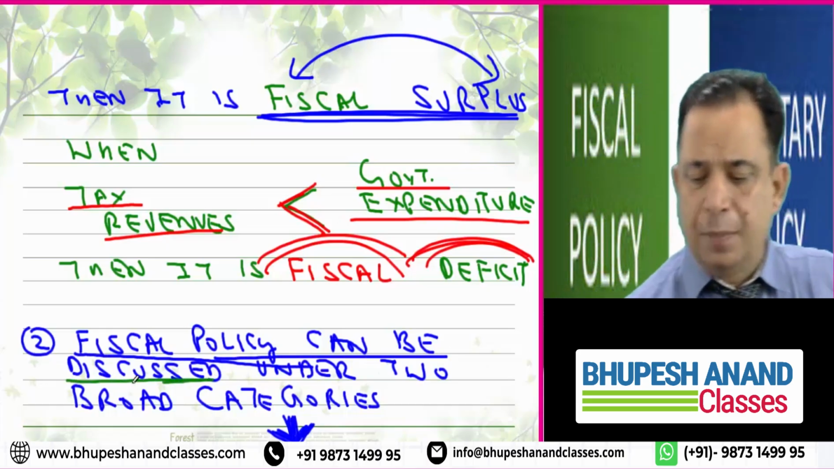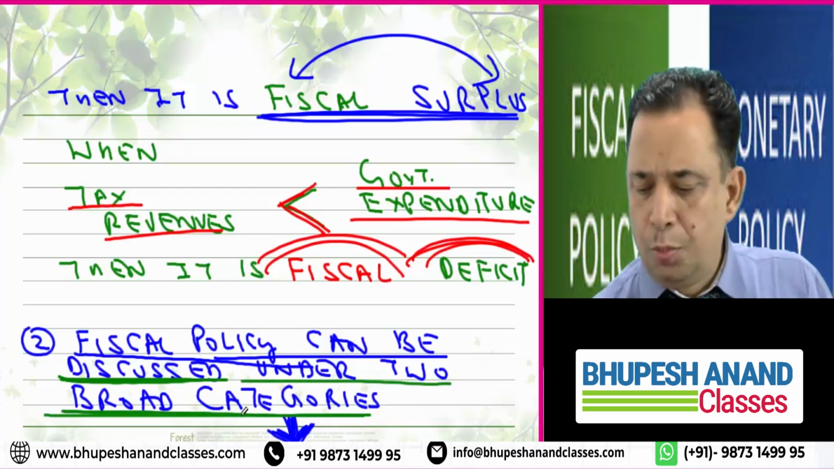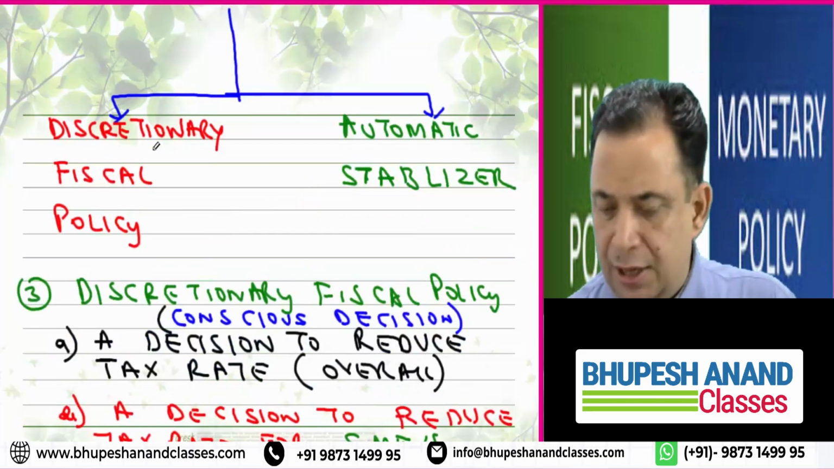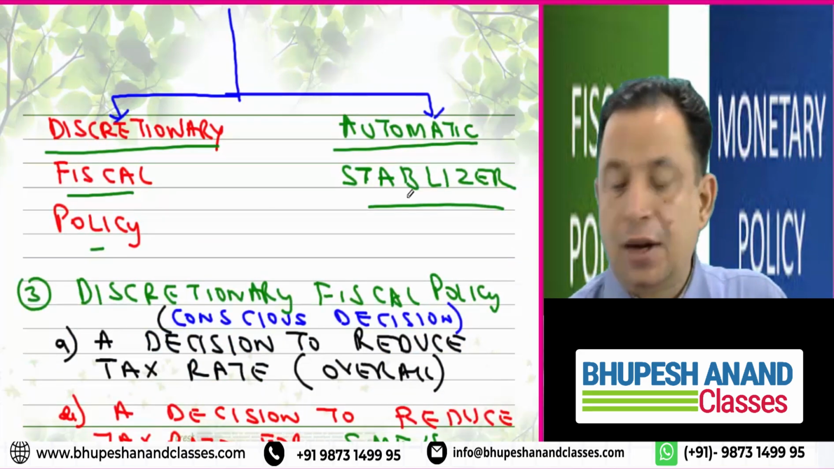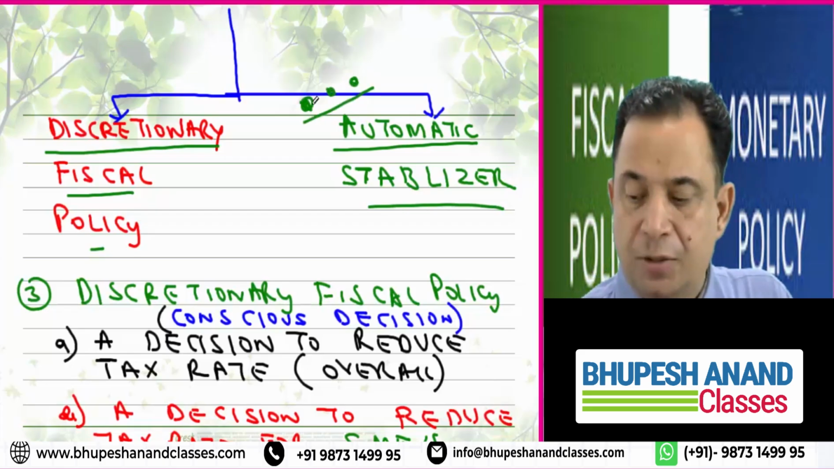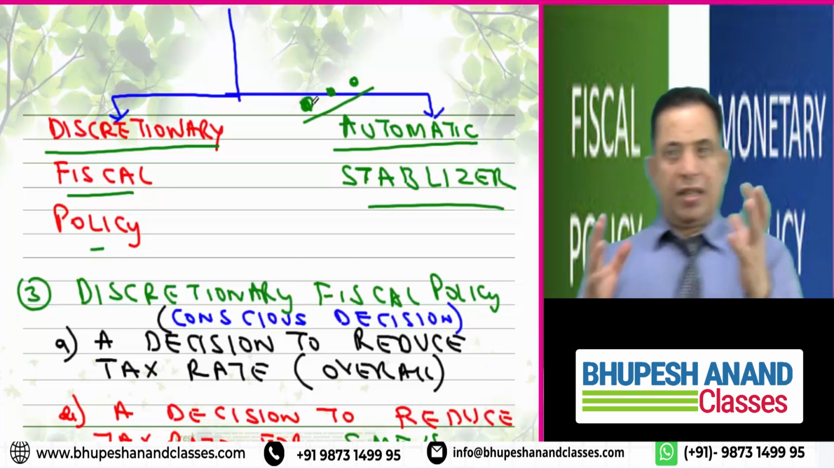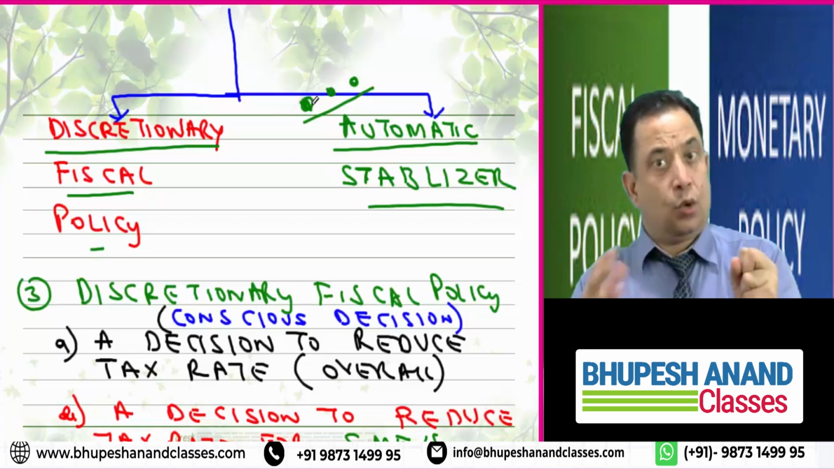Fiscal policy can be discussed under two broad categories: discretionary fiscal policy and automatic stabilizer. These are more important, and I will be explaining both of them. I repeat again, I want to discuss fiscal policy. We can discuss it under two concepts, under two discussions.